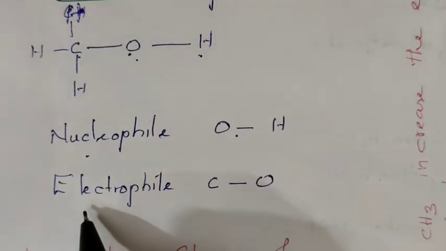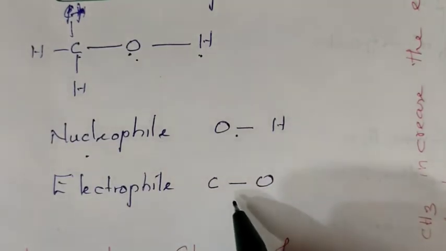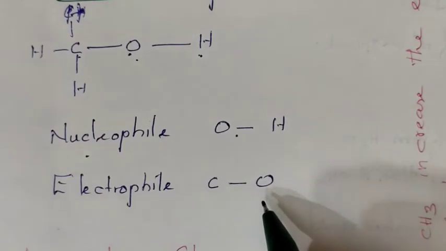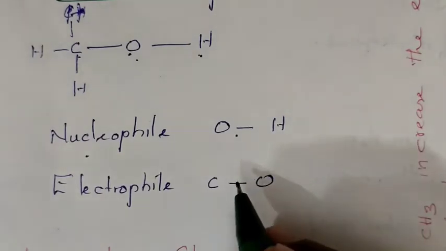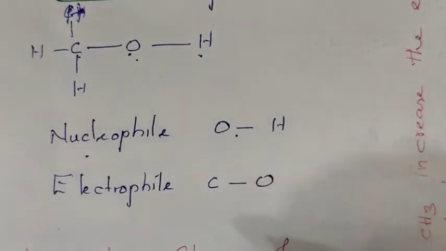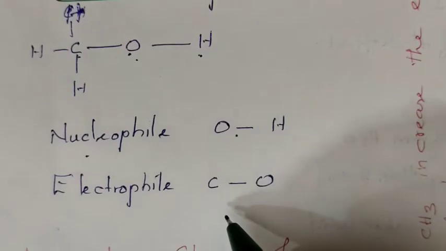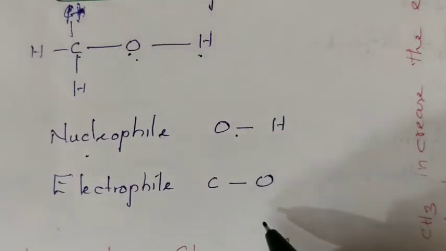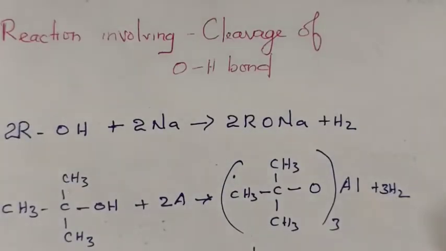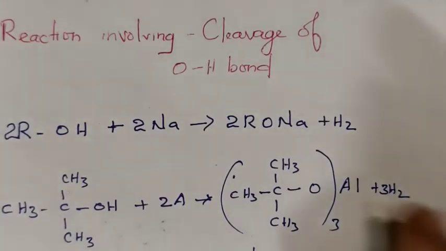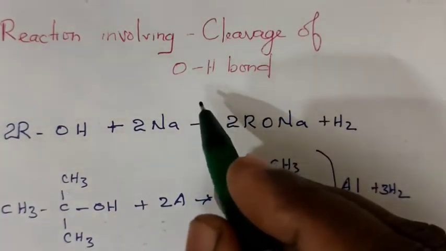When it reacts with the electrophile, the bond between carbon and oxygen is broken. On this basis, the reactions of alcohols are broadly classified into cleavage of the O-H bond as well as cleavage of the carbon-oxygen bond. Let us discuss some reactions of alcohol which involve the cleavage of the O-H bond.